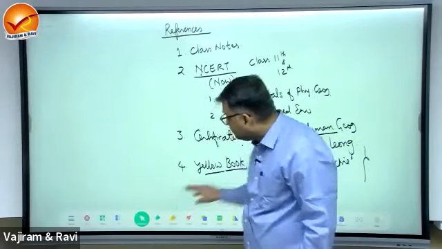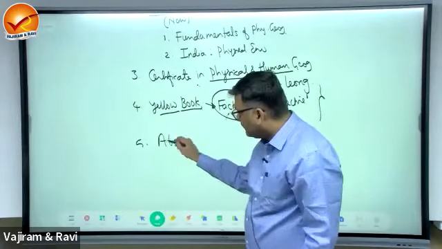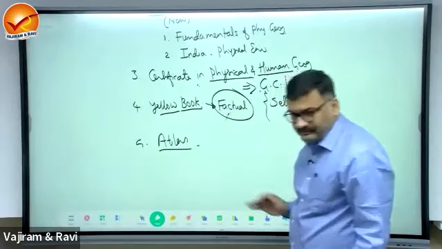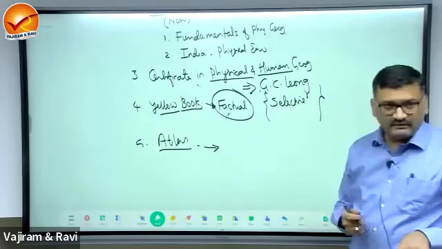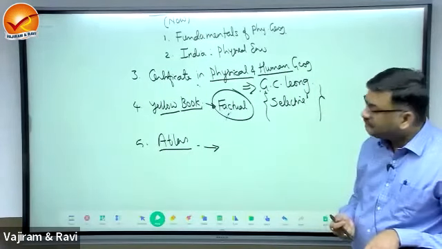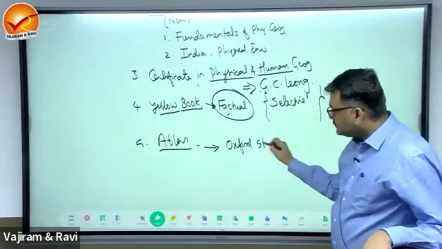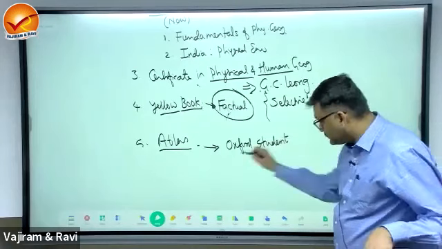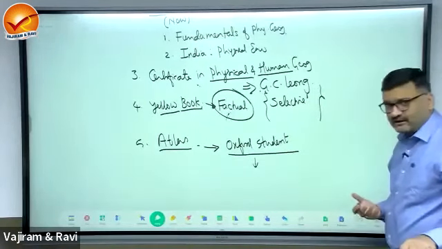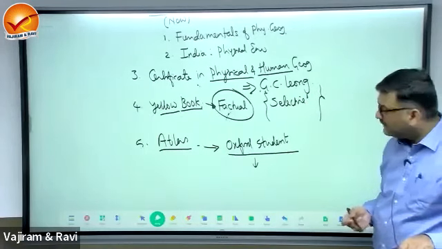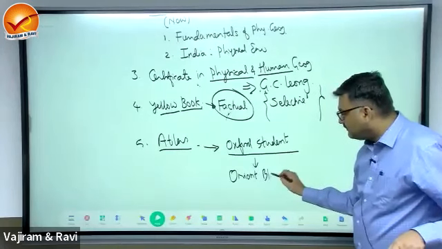And the last is refer atlas. Now to begin with, if you are a beginner in map reading, you can go for Oxford Student Atlas to start, and over a period, after getting an understanding of certain themes in the map, you can upgrade to the Orient Black Swan.